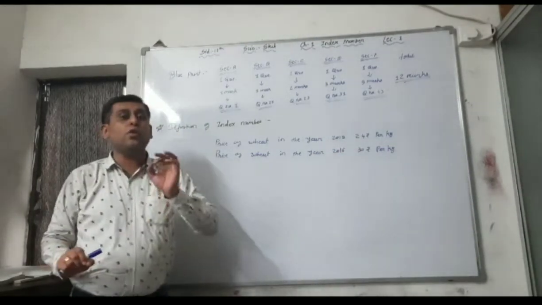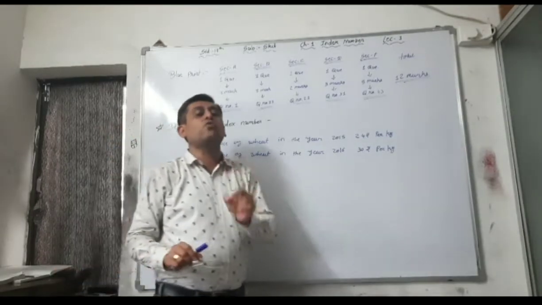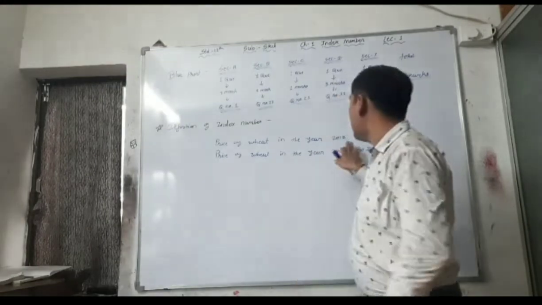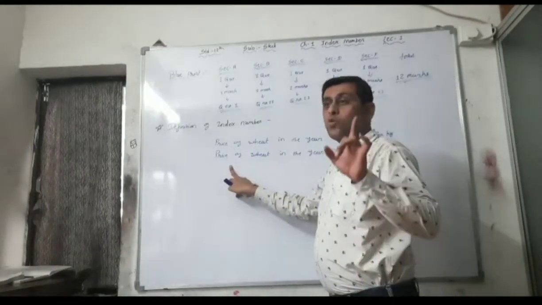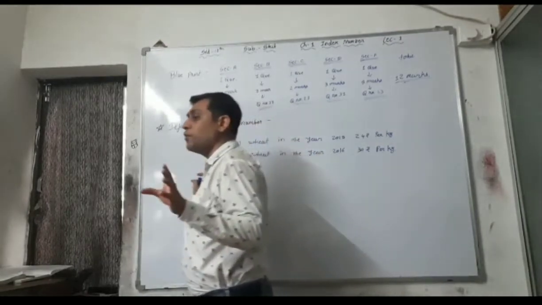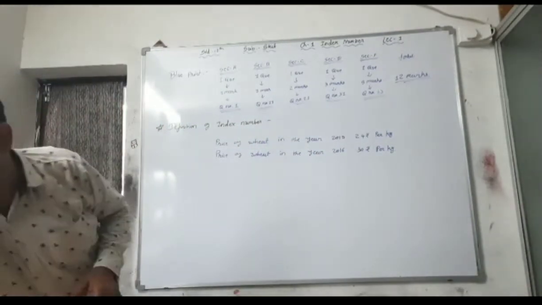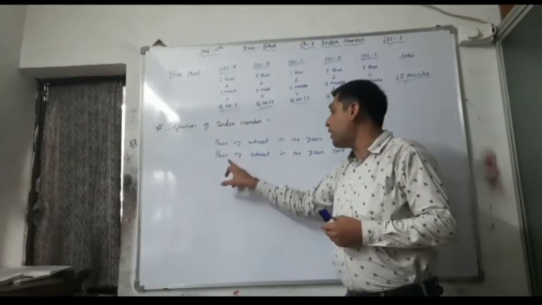But first of all you have to find out the percentage change, and for that you have to find out the relative, the price relative. Here the variable is price, right? That's why you have to find out the price relative. If the variable is quantity, then you have to find out the quantity relative, right? Here the variable is price.